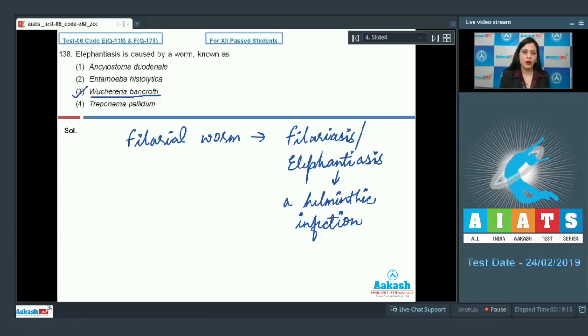Let's discuss rest of the options. The very first option given is Ancylostoma duodenale, and this is an incorrect option because it causes ancylostomiasis. The next option is Entamoeba histolytica, and this is an incorrect option because it causes amoebiasis. And the last option is Treponema pallidum, and this is an incorrect option because Treponema pallidum is a bacteria which causes a sexually transmitted infection known as syphilis. So the correct answer to this question is option number 3. Let's proceed to the next question.